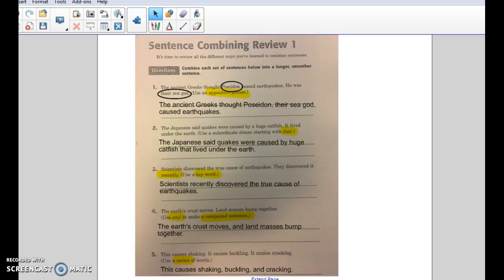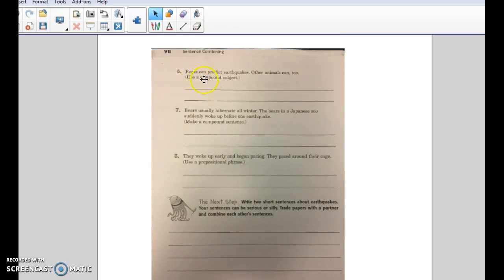All right, we need to check page 98. So flip. Number 6, bears can predict earthquakes. Other animals can too. This says use a compound subject. So we've got to figure out what the subjects are. Remember, subject is the noun that the sentence is about. So we have bears can predict earthquakes. Our subject here is bears. That's who or what can predict earthquakes. Other animals can too. What's the subject there? Animals. So we're just going to combine it.